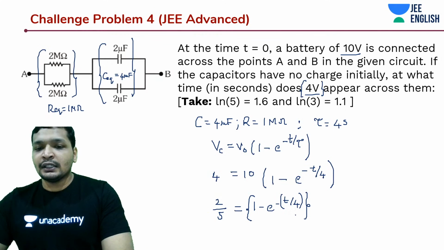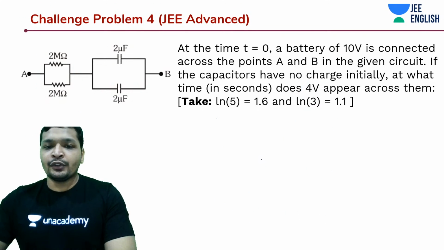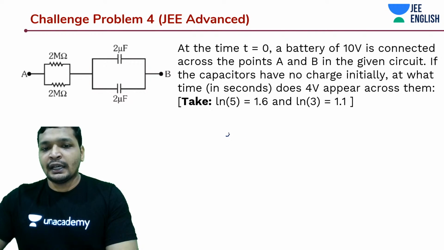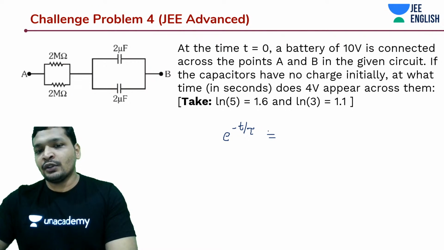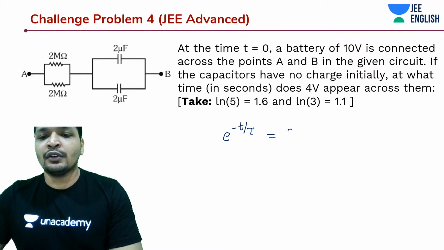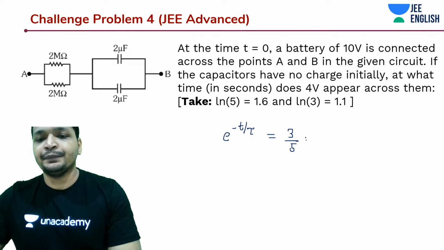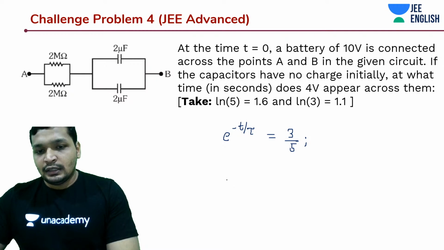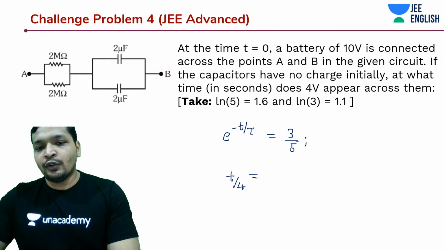So we have until here. What I am going to do is take 1 minus 2 by 5. I'm just writing it down as e to the power t by tau. I haven't yet substituted the value of tau. Tau was 4 seconds. We have substituted over here, but not over here. Okay, 3 by 5. So now it is nothing but, like, tau's value I'm substituting now, 4t by 4 is equal to ln 5 minus.